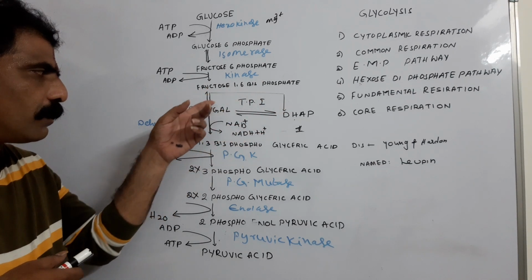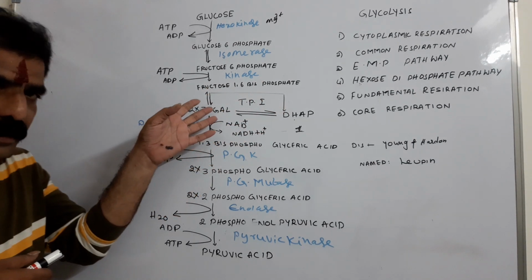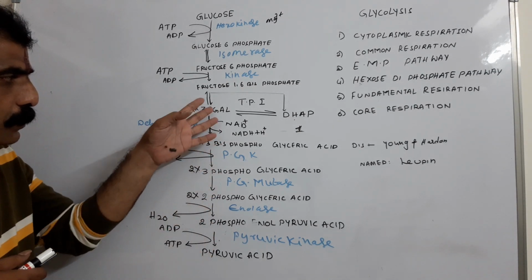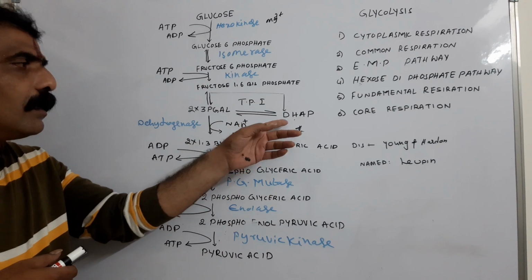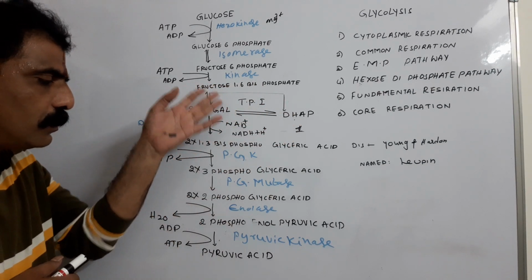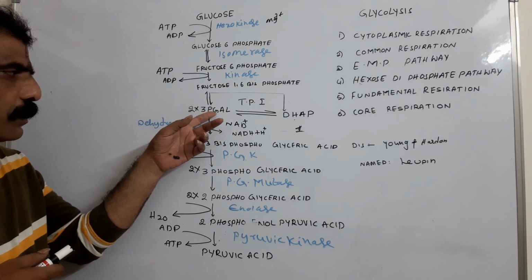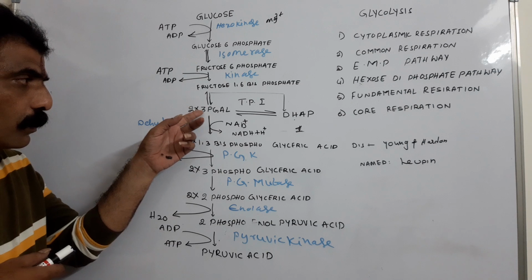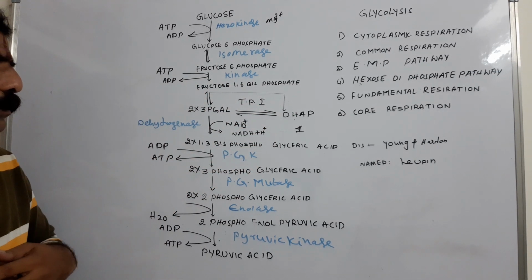DHAP can be converted into 3-phosphoglyceraldehyde. The same series of reactions that takes place from phosphoglyceraldehyde should take place from DHAP, but not directly. DHAP is converted into phosphoglyceraldehyde, and again the same series of reactions takes place. So that is why I have mentioned 2 moles of phosphoglyceraldehyde. Of these 2 moles, one is nothing but DHAP, that is converted into phosphoglyceraldehyde.